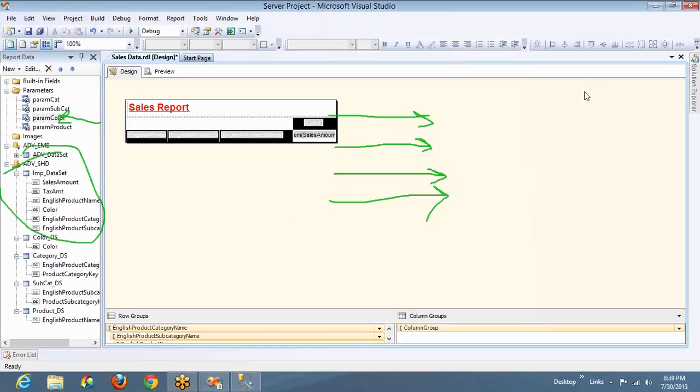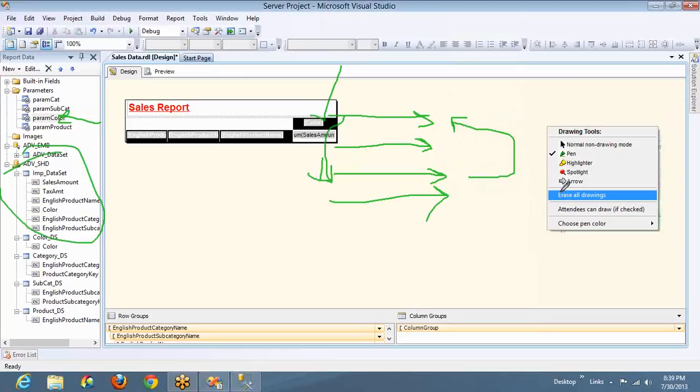Now if you observe it carefully, there is a deadlock. This one needs a value to load, and this one needs a value to filter and get the output. If I get a value to this data set, then only I can load this, right? If I get a value to this, then only I can filter this. Let me erase the drawings first.